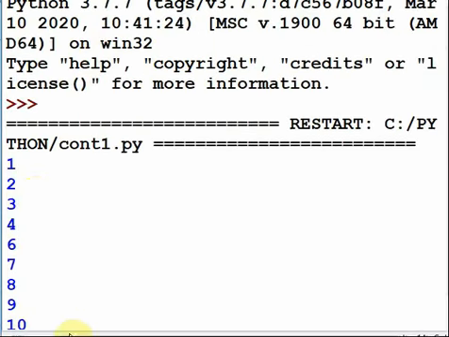So this is the output: 1, 2, 3, 4. When I becomes 5, it will pass the other statements after continue and will continue the loop. So at 5 it will not print I and continues the loop up to 10.